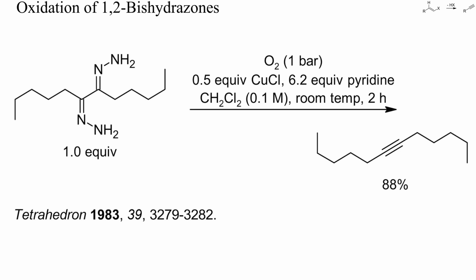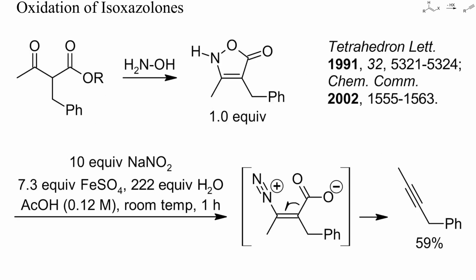Another approach to alkynes is the oxidation of 1,2-bis-hydrazones. Again, these starting materials are not as readily available as vinyl halides or ketones, but occasionally can give convenient access to certain alkynes. In this case, the oxidation was performed with pure oxygen in dichloromethane and gave an excellent yield. Also, the oxidation of isoxazolones can yield alkynes, as shown here. Isoxazolones can be prepared from beta-ketoesters and hydroxylamine.